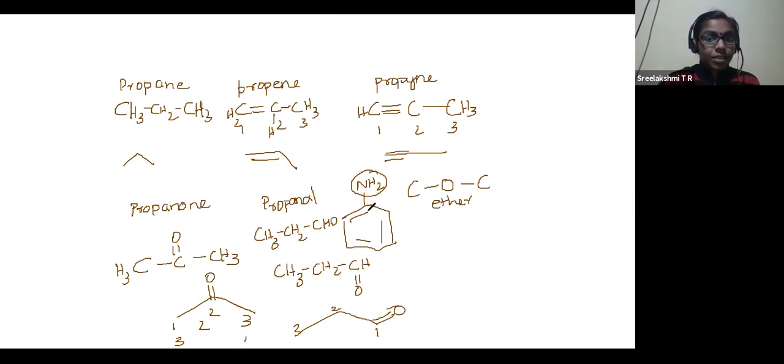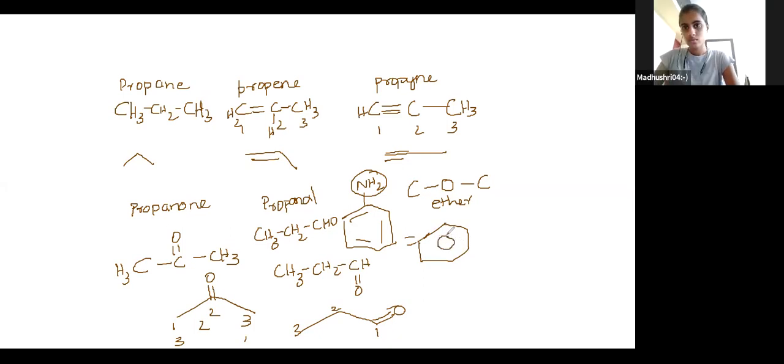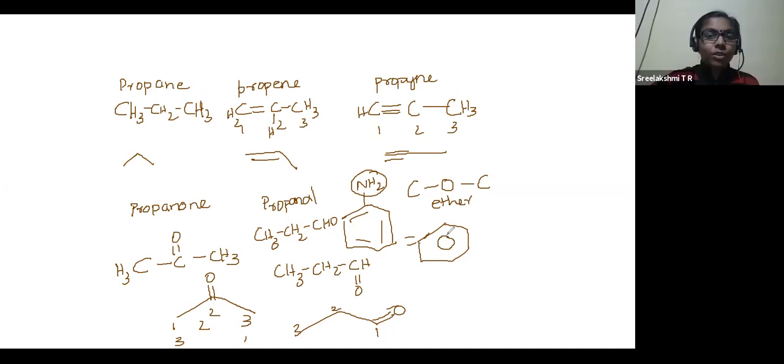Am I right? To simplify the benzene structure, you can also write it like this: the hexagon should be there. Simply one round is enough. Then it is understood that alternating double bonds are present.